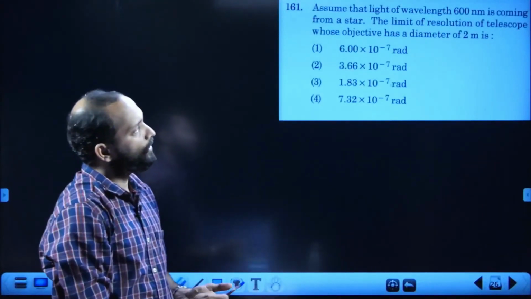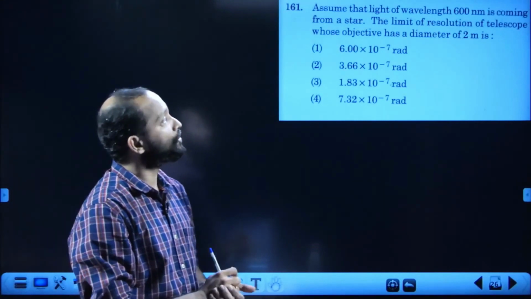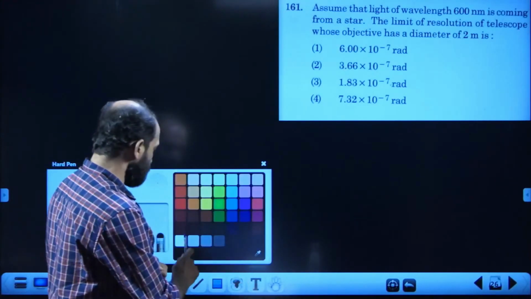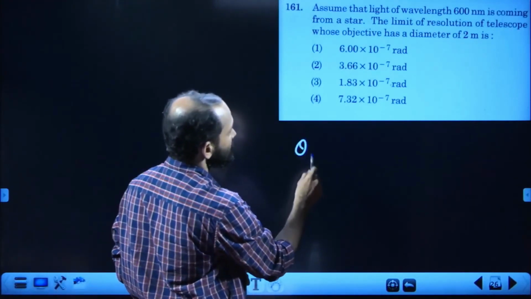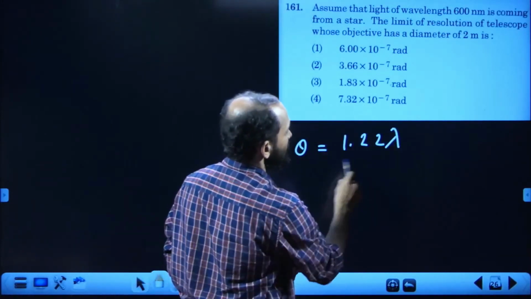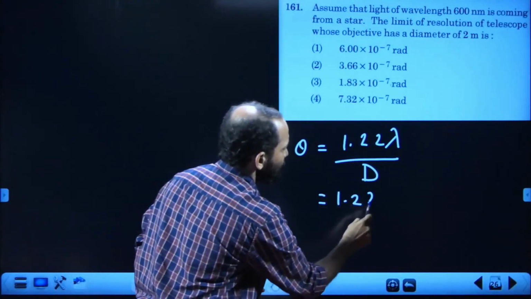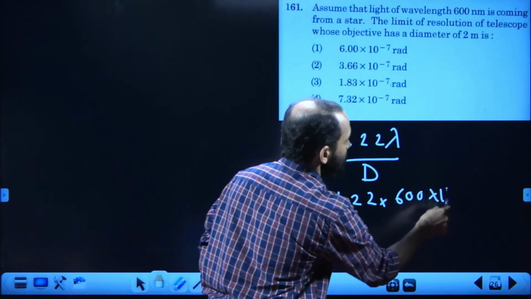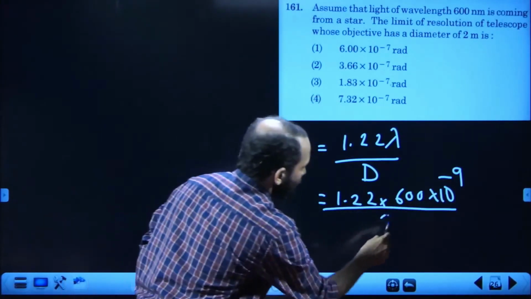Assume that light of wavelength 600 nanometer is coming from a star. The limit of resolution of a telescope whose objective has diameter D. Limit of resolution, which is the reciprocal of the resolving power, is equal to 1.22 lambda divided by the diameter. Very simple substitution: 1.22 times wavelength, 600 nanometer. Don't forget that divided by capital D is 2.